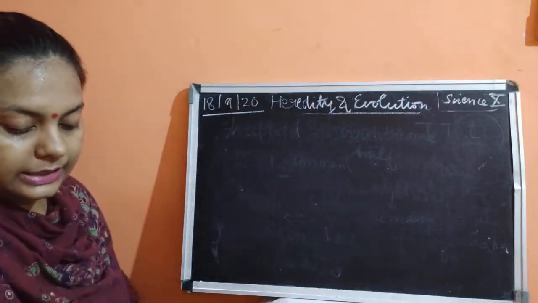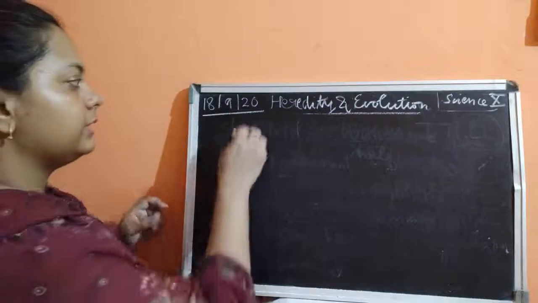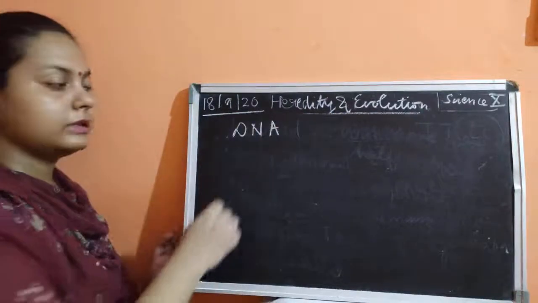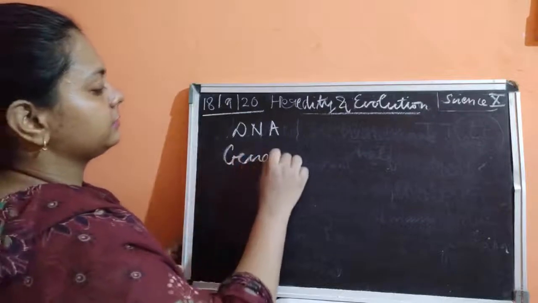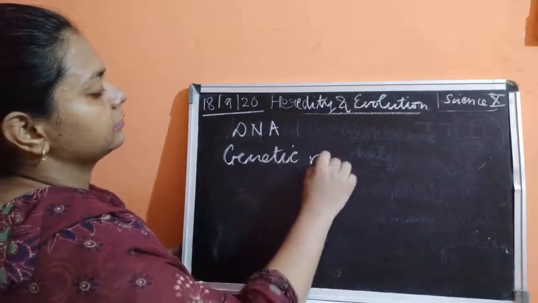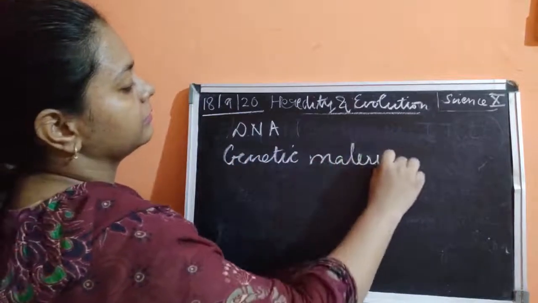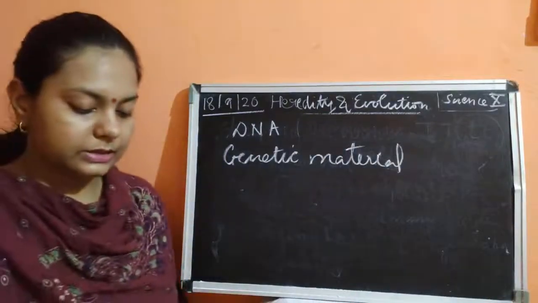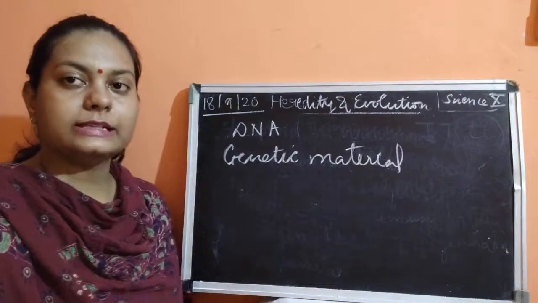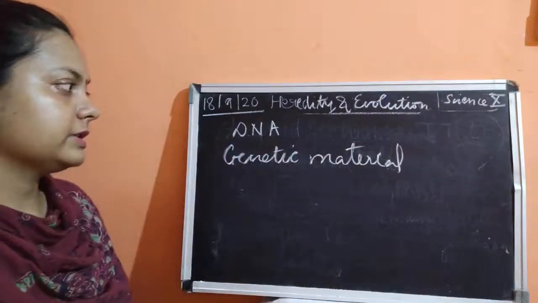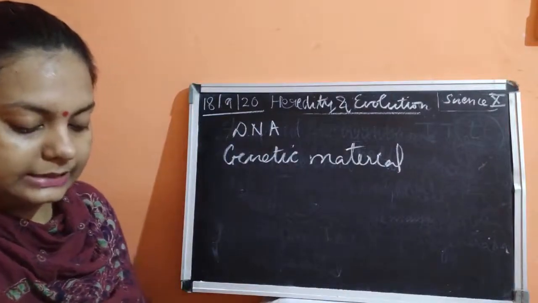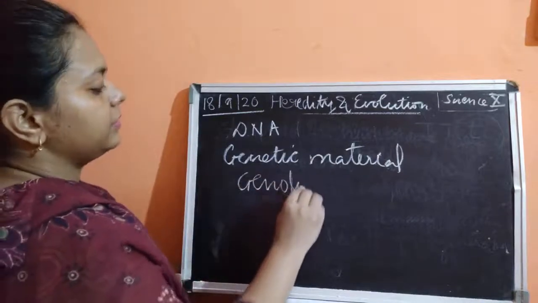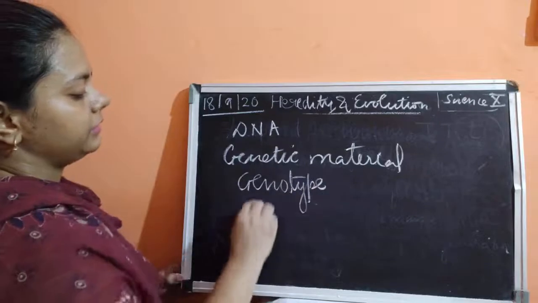The next is genetic material. I talked just now about DNA and RNA being the genetic material. So the next word is genetic material. Genetic material means the DNA and the RNA, present in the form of deoxyribonucleic acid and ribonucleic acid, which is the genetic material. Fine. Next is the genotype and phenotype.